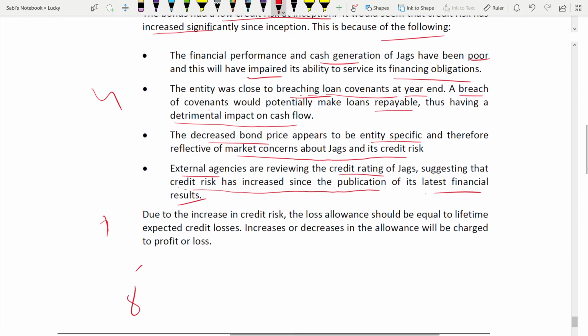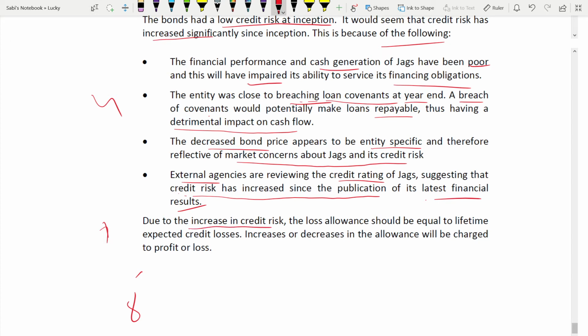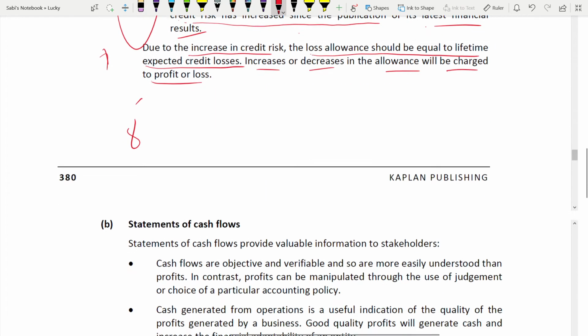Now, due to the increase in credit risk, how are you going to recognize this financial asset? Because credit risk increased, the loss allowance should be equal to lifetime expected credit losses. Understood? Now you are giving a conclusion, whereas earlier you were just listing. If credit risk increased significantly, the loss allowance will be equal to lifetime expected credit losses. Now you are giving that conclusion based on these 4 facts. The increase or decrease in allowance will be charged to profit and loss. Whether your allowance increases or decreases depending on the changes, it will be charged to profit and loss. So that's it for that.